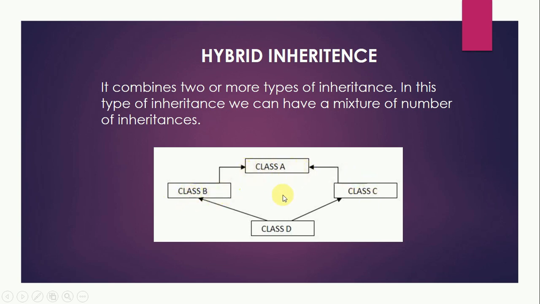And then class B and class C are acting as the base classes for the class D. So this part is an example of multiple inheritance in which there are multiple base classes. So in this example of hybrid inheritance, multiple and hierarchical inheritances are combined together. So this is an example of hybrid inheritance.